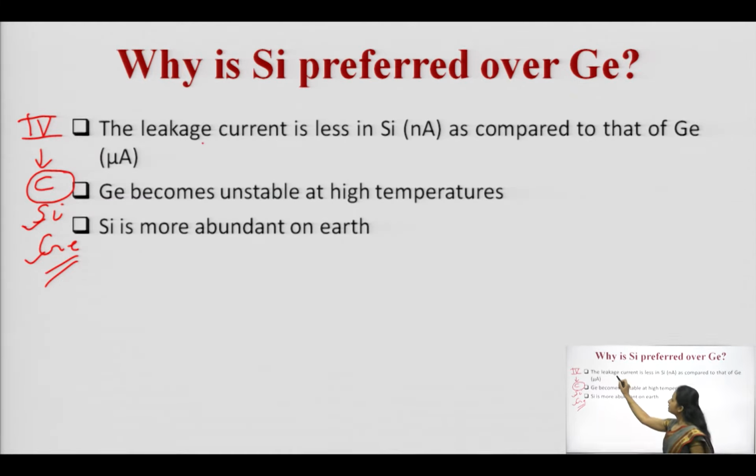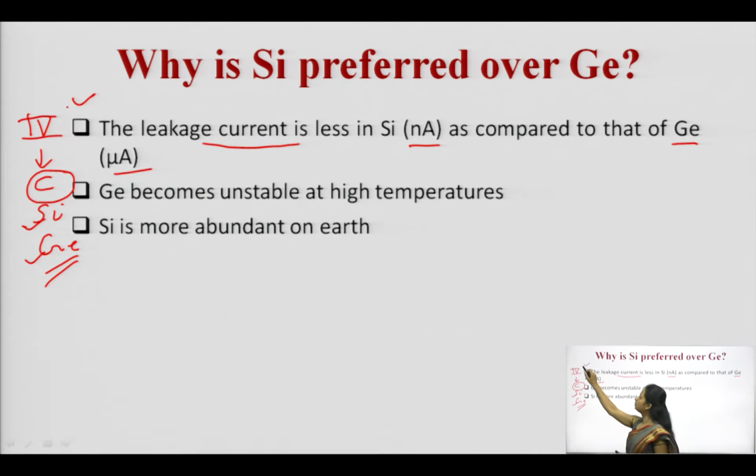One factor is leakage current. Leakage current is less in silicon, on the order of nanoampere, while in the case of germanium it is on the order of microampere. Here nanoampere is 10 raised to the power minus 9, micro is 10 raised to the power minus 6. So, leakage current is less in the case of silicon, which makes it more attractive to use in comparison to germanium.